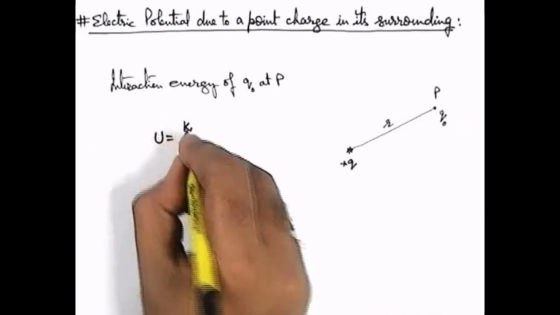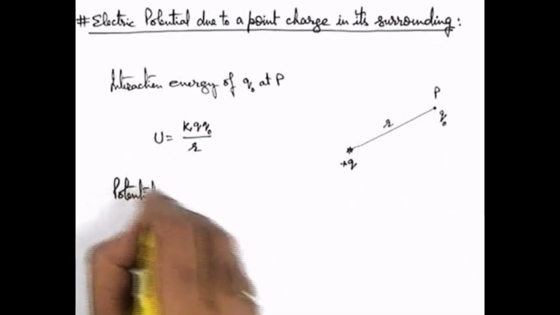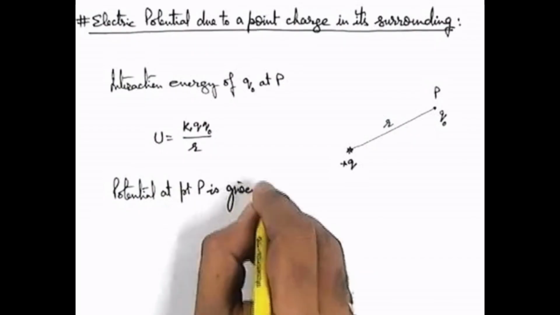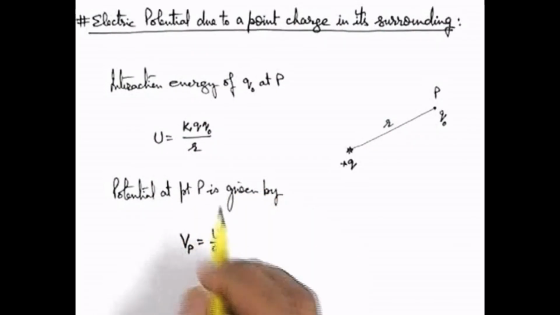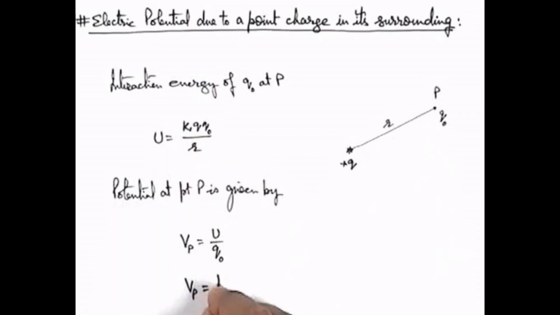So this interaction energy we can directly write down by the expression of interaction energy of 2 point charges, that is kq q naught by r. So now we can write potential at point P is given by V at point P is equal to U by q naught, because this U is the interaction energy of the charge q naught, and potential is the interaction energy of a unit charge. So it can be directly given as Vp. If we substitute, it will be given as kQ by r.